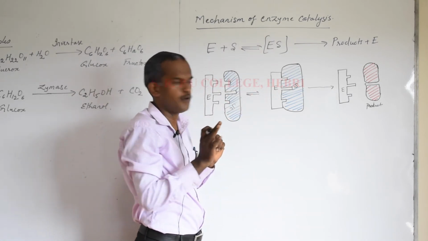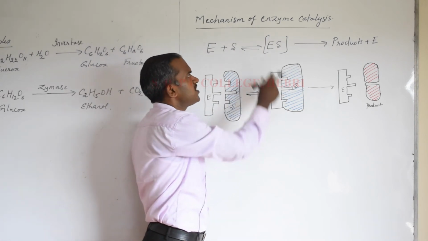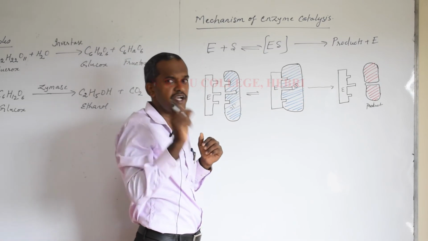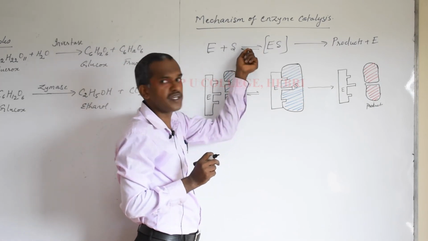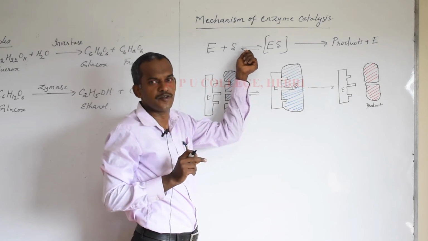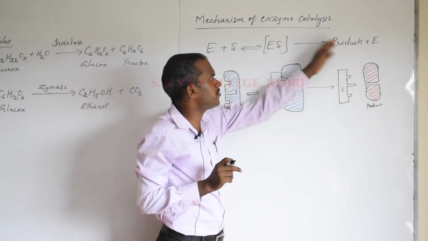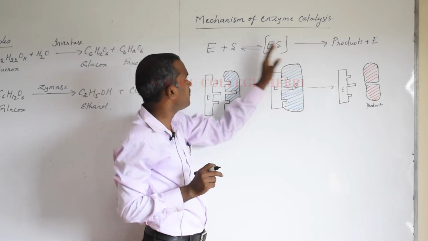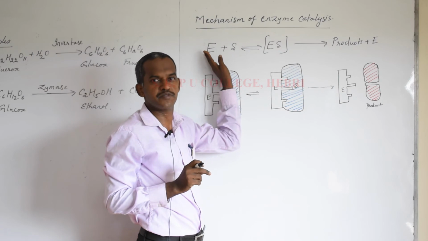Are you clear? I hope you understood the two-step process in the mechanism of enzyme catalysis, and very simple things you have to understand when you write it in the exam. The equilibrium sign, if you forget to write in the first step, then also there is a possibility you lose a mark. Once the product is formed, you can't reverse it back, but during the formation of an ES complex, it can be converted back into enzyme and substrate also.